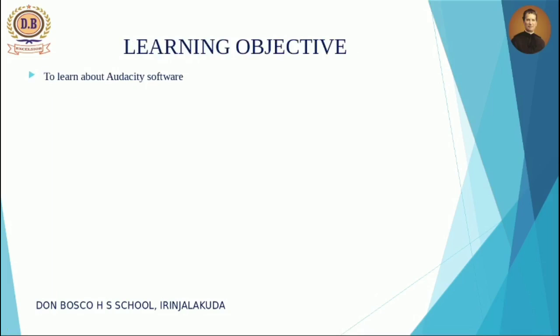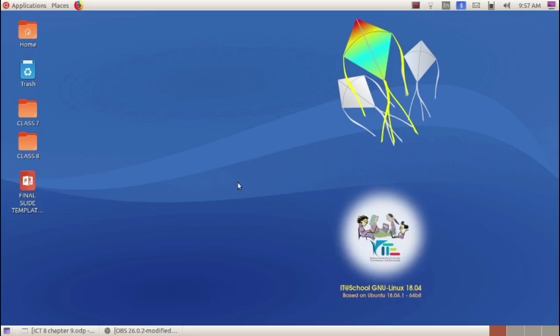The learning objective for today's class is to learn about the software known as Audacity. We are starting chapter 9, Hello Mic Testing, and in this chapter we are studying about the software known as Audacity, which is used for sound recording in computer. You have studied the poem Pudu Asham written by Vijay Lakshmi in your Kerala Malayalam reader. Our first activity of this chapter is to listen to that poem. Listening and enjoying a poem, that is activity 1 of this chapter. So let's listen to this poem.